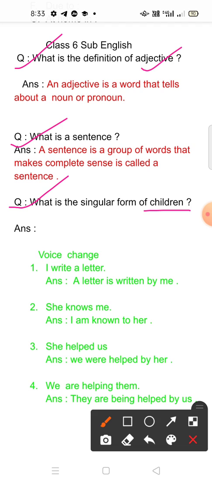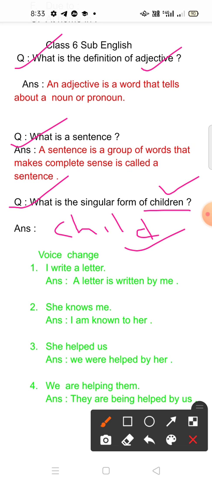The word here is children, it is plural form. Now you have to change it into singular form. The singular form is child. Child is the singular form of children.